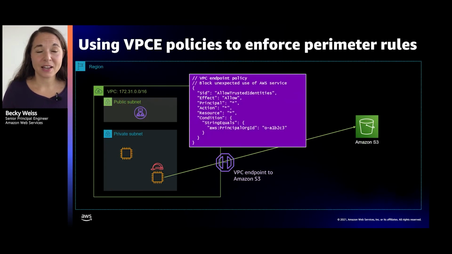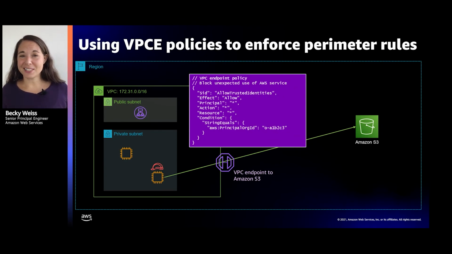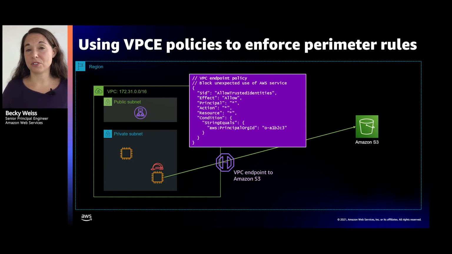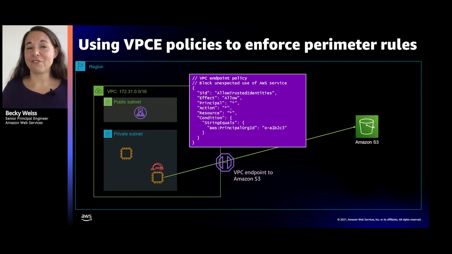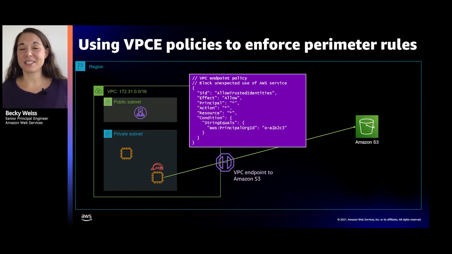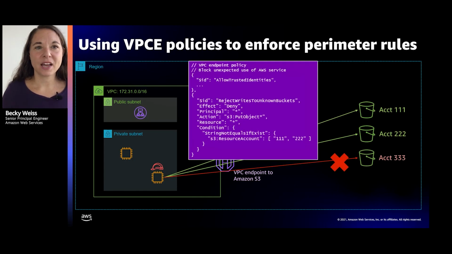Finally, to focus on this VPC endpoint policy that we talked about, and just as a reminder, this policy just makes rules that cover the whole network about how it must or must not use S3. We saw this policy before that asserted, and we see many customers writing policies like this, that if anybody's talking to S3 from this network, it's got to be an identity that I'm expecting, an identity for my organization. There's some other things that you can do with this as well.